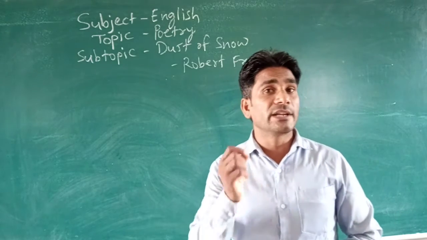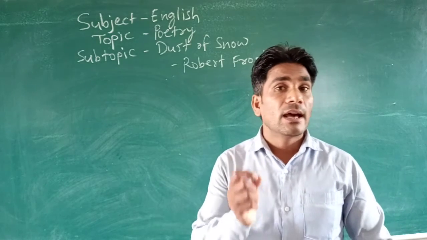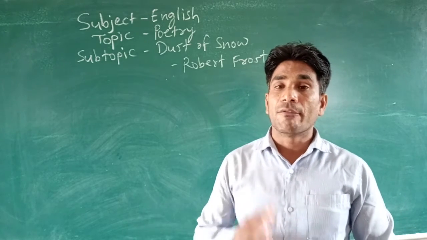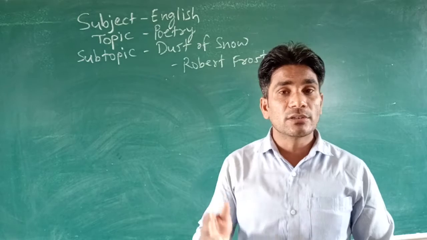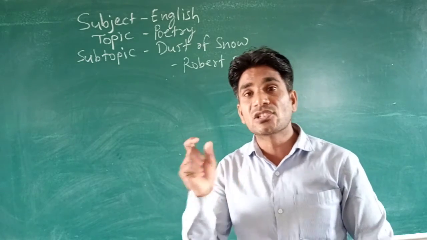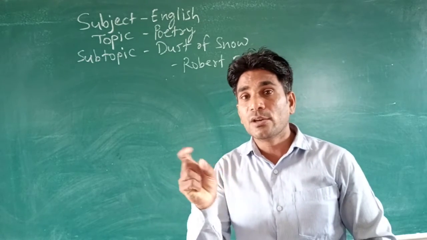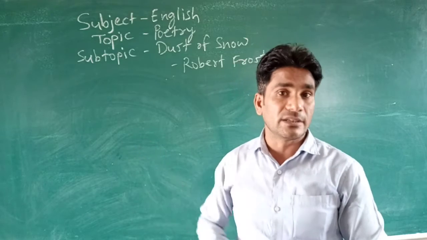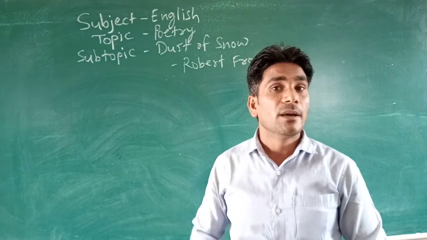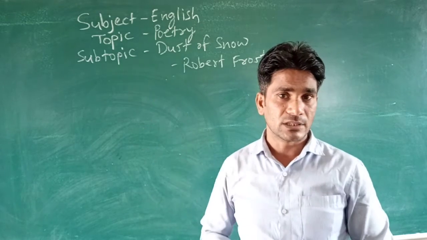Now look at the poetic devices. In the first stanza, what rhyme scheme is used there? What is rhyme scheme? You must know. Rhyme scheme means where we think about the last word of each line, their pronunciation, and we give them alphabets A, B, C, D. So rhyme is also a poetic device or figure of speech we can say, but here we have to use alphabets A, B, C, D.